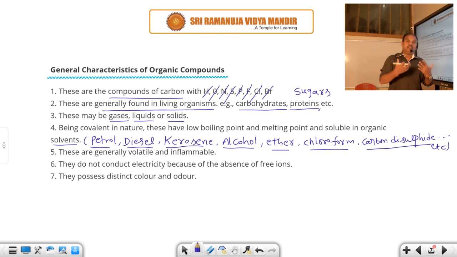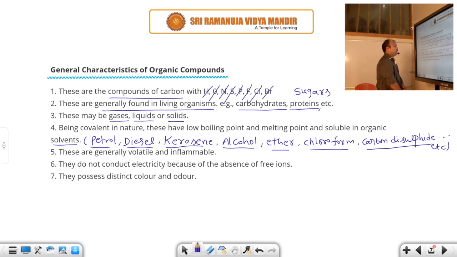In the same manner, camphor does not dissolve in water, but camphor dissolves in kerosene, because polar compounds always dissolve in polar solvents and non-polar compounds dissolve in non-polar solvents. Generally organic compounds are covalent compounds, that's why they dissolve in non-polar solvents or organic solvents like petrol, diesel, kerosene, alcohol, ether, chloroform, carbon disulfide.